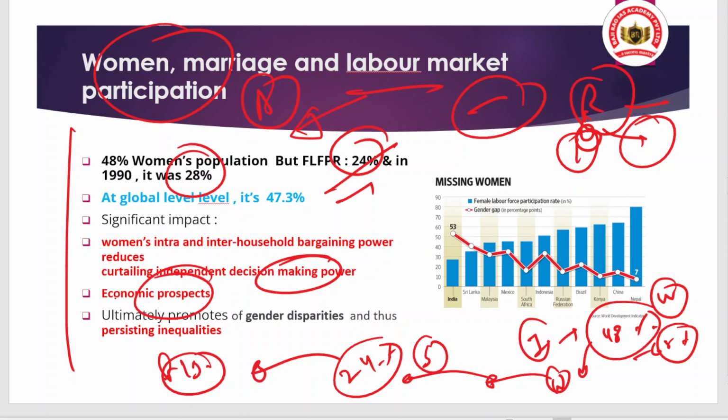Ultimately, all this promotes gender disparity, and gender disparity promotes persisting inequality. If the trend continues from ancient times to the present and the future, the persisting inequalities will also grow. That was highlighted by the recent economist winner.